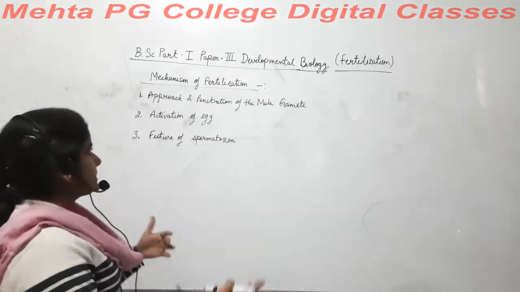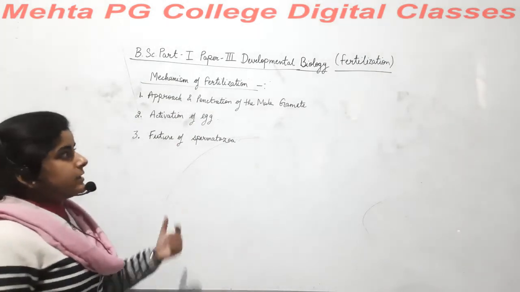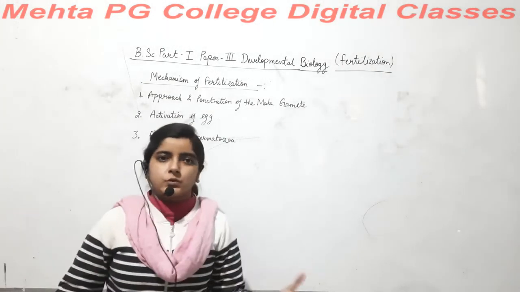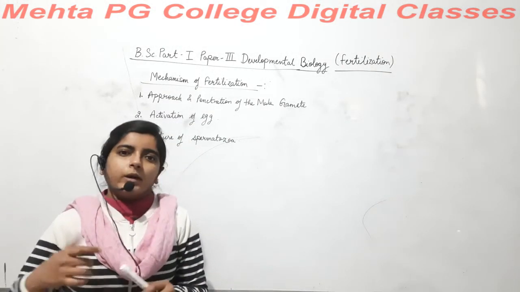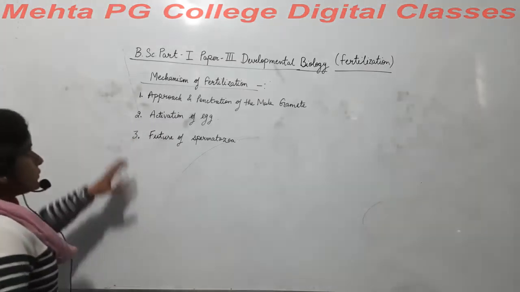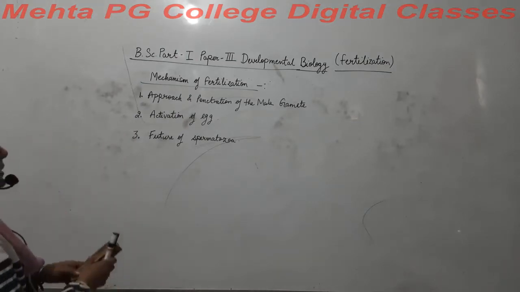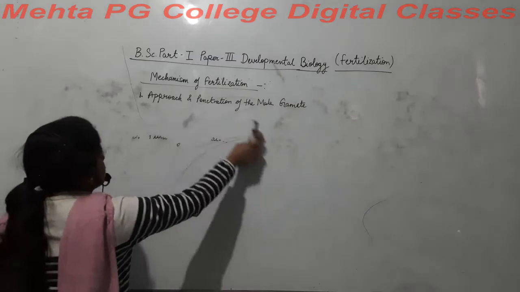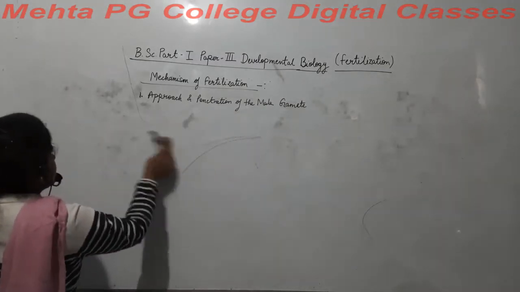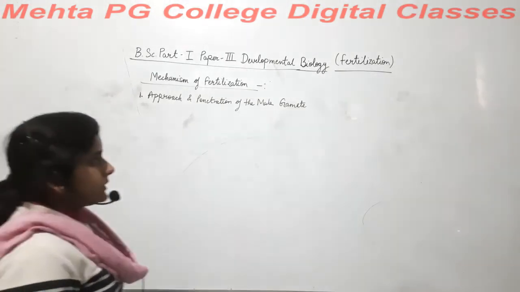So certain steps occur there. And then future of spermatozoa, that means what happens to the spermatozoa now, where it goes and what happens to it, right? So in this way, there are three mechanisms, but we will first take the first mechanism, that is approach and penetration of the male gamete, right?